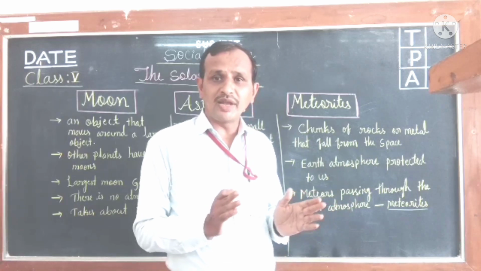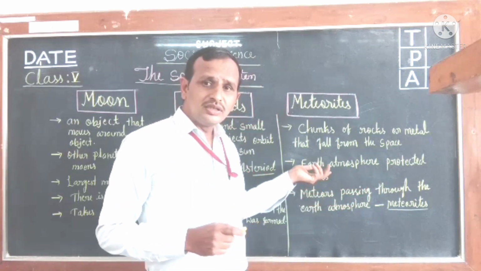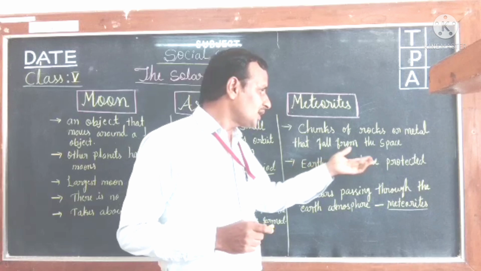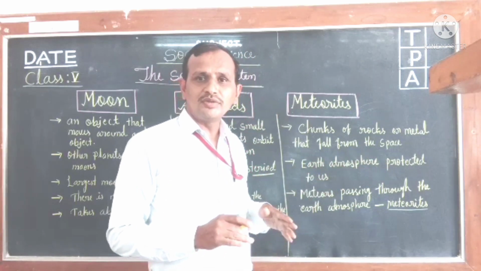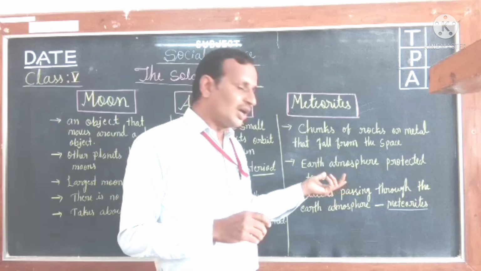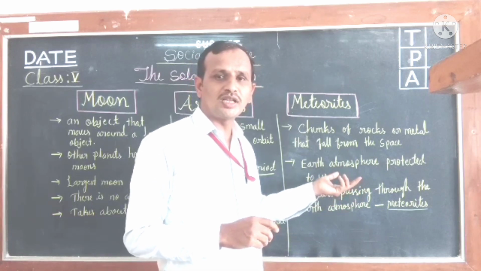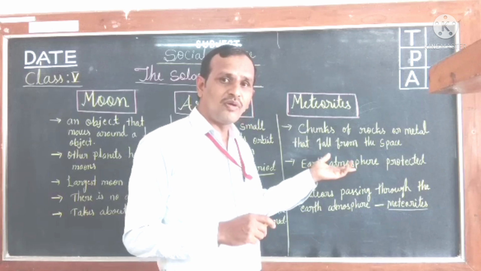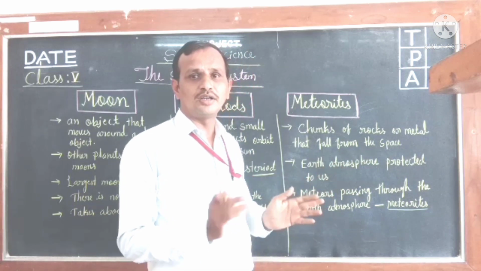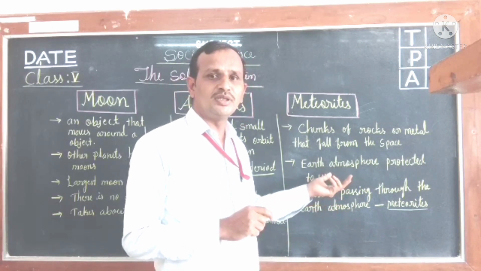Meteors do not fall on the earth because our atmosphere protects us. Otherwise, meteors could fall anytime. Because of the atmosphere, we are safe from these meteors.